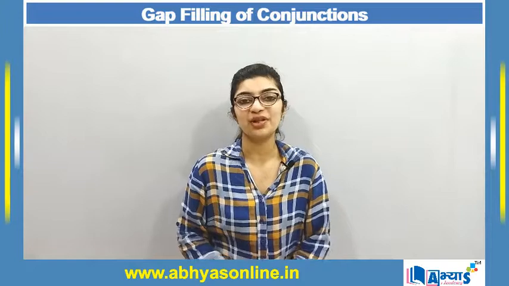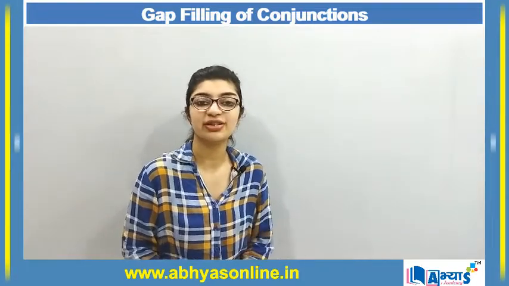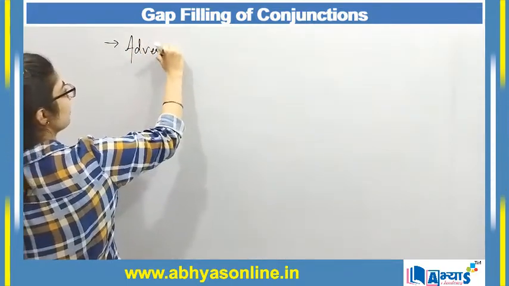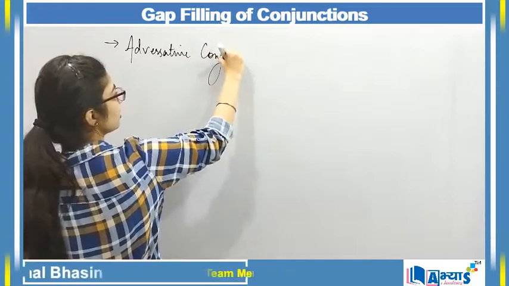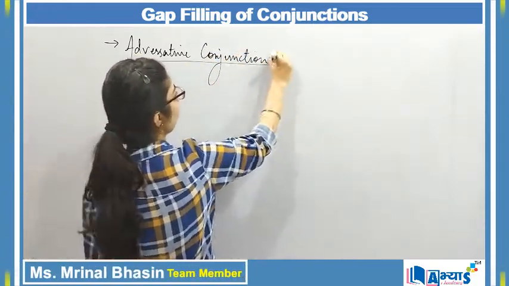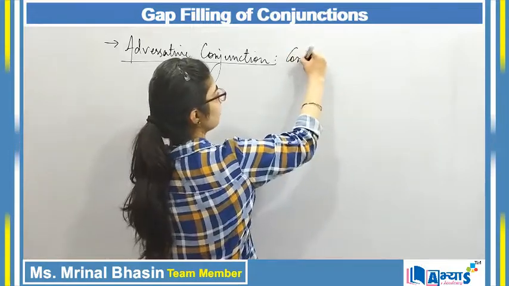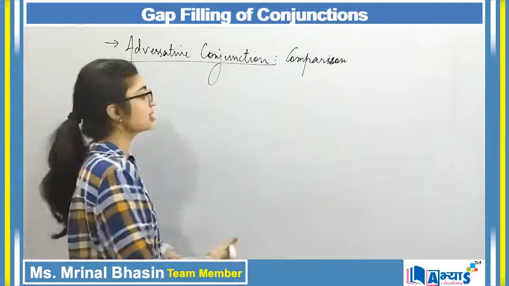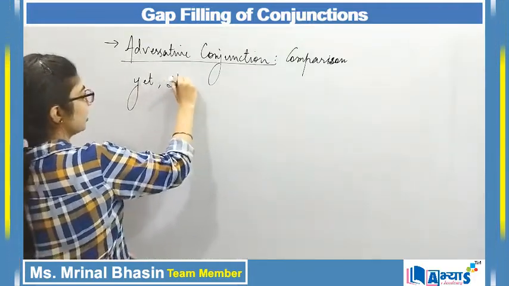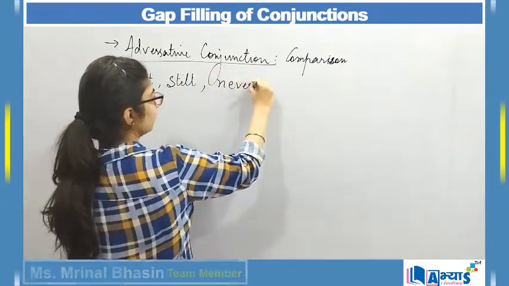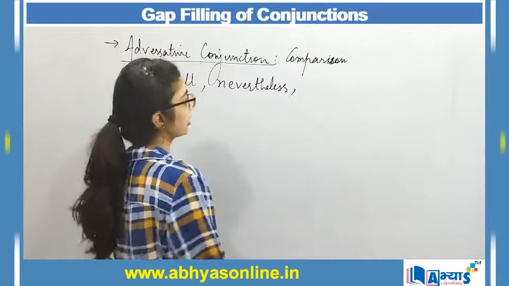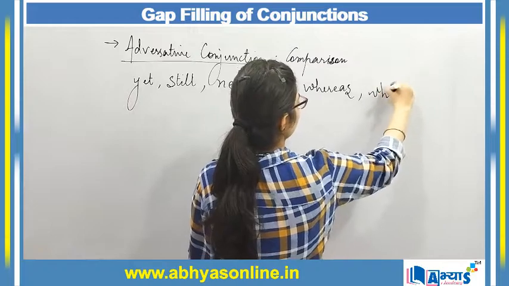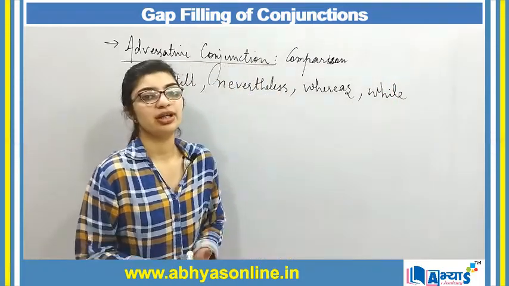So now let us understand the concept of gap filling using another type of conjunction, that is adversative conjunction. These type of conjunctions are used for making some kind of contrast or comparison. So they are used for comparison purposes, and some of the examples of these type of conjunctions are yet, still, nevertheless, whereas, while. These are some of the examples of adversative conjunctions.